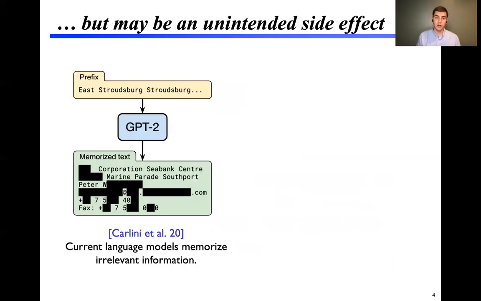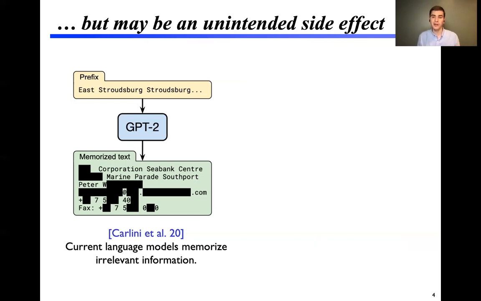Recent work by Nicholas Carlini and a large group of authors shows that OpenAI's GPT-2 text model memorizes huge amounts of irrelevant data. Specifically, and most strikingly, they've shown that it's memorized individual people's details, such as phone numbers and email addresses. This is very concerning, but also fascinating.